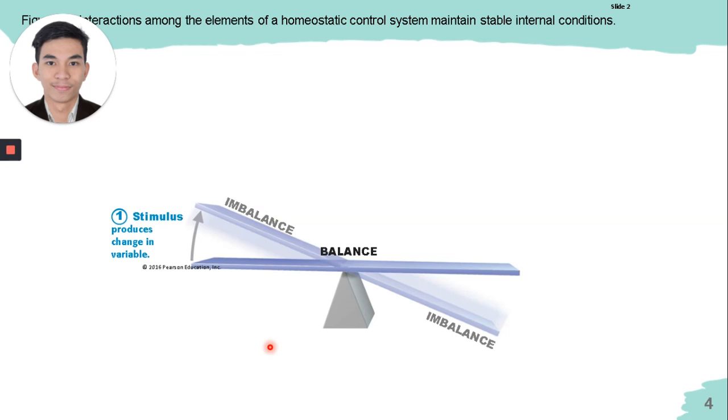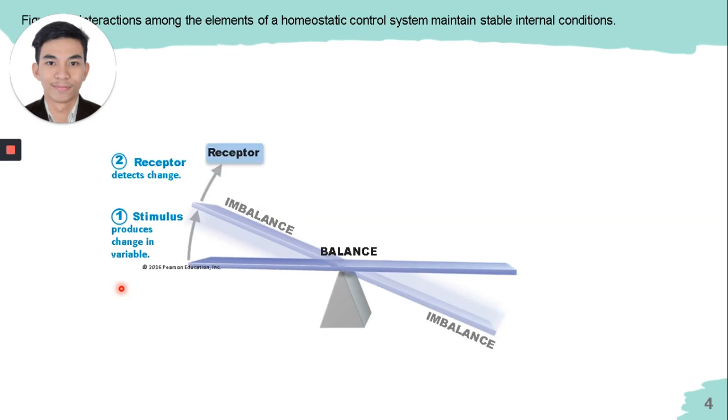How will homeostasis be achieved? So para siyang seesaw na may isa sa taas, may isa sa baba. Paano dapat ma-attain tong balance? First, the stimulus produces the change in variable. As for example, increase in blood sugar. And then, next slide, the first component, which is the receptor, will detect the change that is happening in the amount of blood sugar.